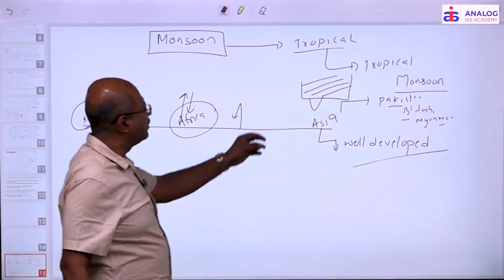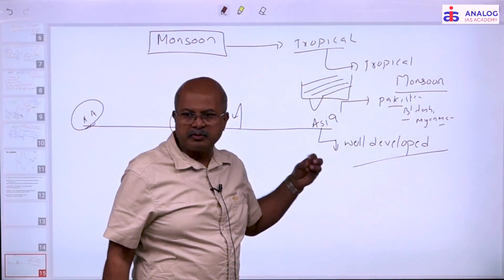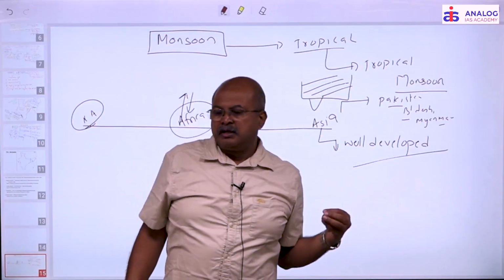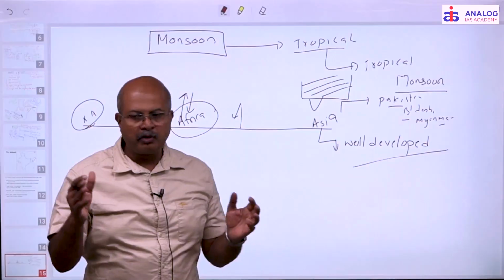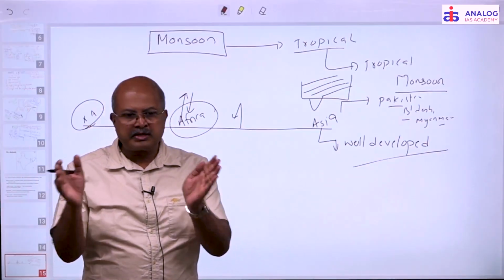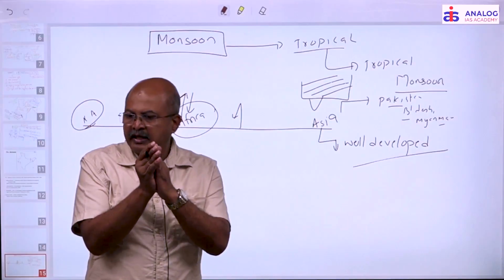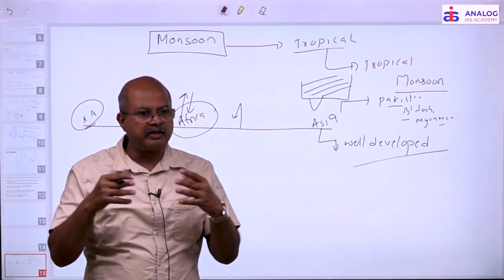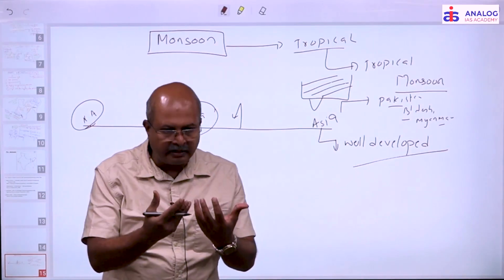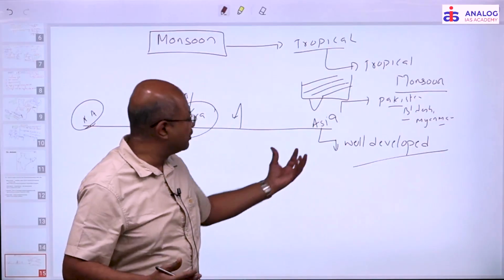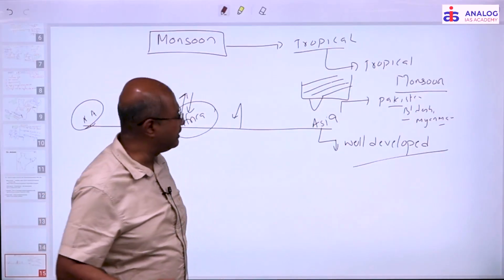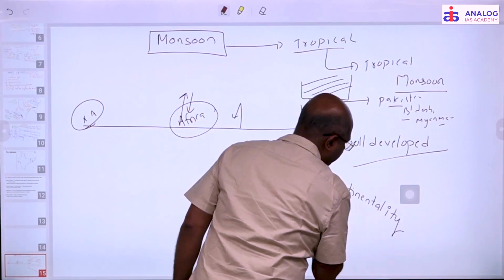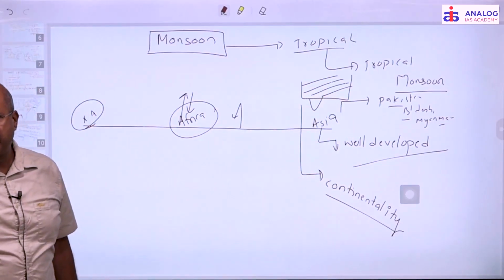Is it clear? We know that land cools very fast and also warms very fast, right? So this phenomenon is called continentality. If you move from the coastal area towards the central area, I told you that in the central area, like Delhi, the winter season will be extremely cold and the summer season extremely hot. We call that continentality because of its location. The same thing you will find in the Indian monsoon. So in the Indian monsoon, we have an impact of continentality, a term which you should remember.